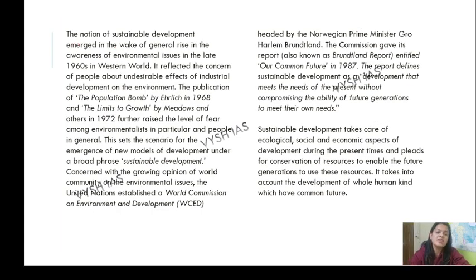The notion of sustainable development emerged in the wake of a general rise of awareness of environmental issues. Exactly, as technology is moving further and we are using our resources more, the question of the environment comes into play. And when the question of the environment comes into play, the question of sustainable development also enters.